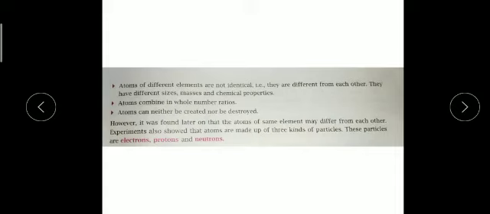Electron is a negatively charged particle, proton is a positively charged particle, neutron has zero charge, negligible charge, no charge. Electron was discovered by J.J. Thomson, proton by Goldstein, and neutron by James Chadwick.